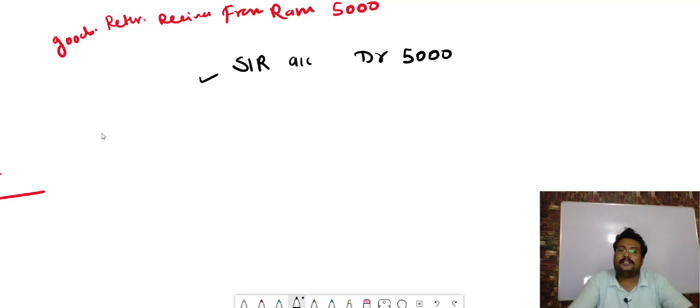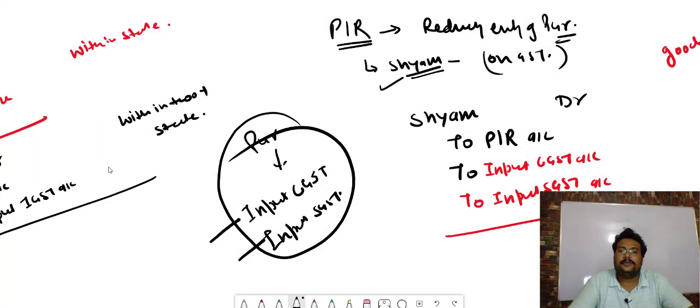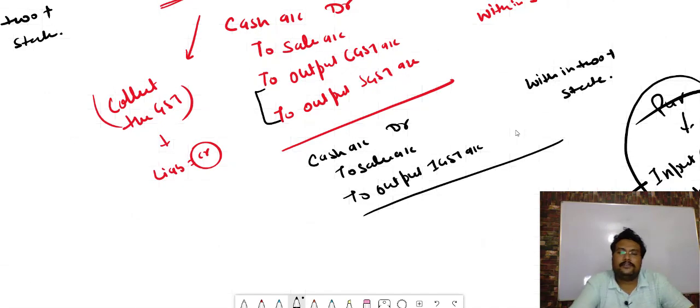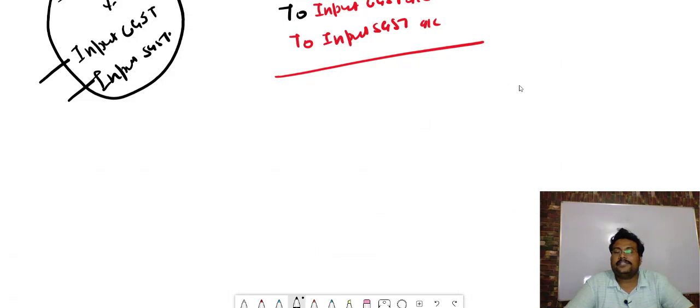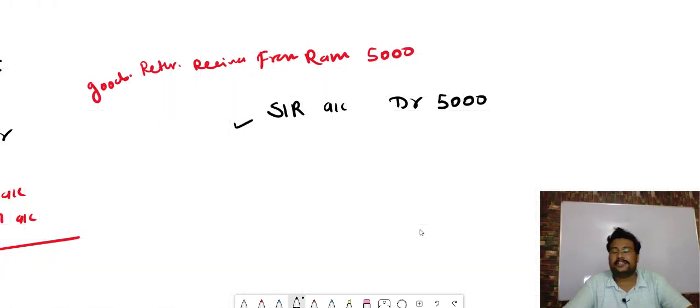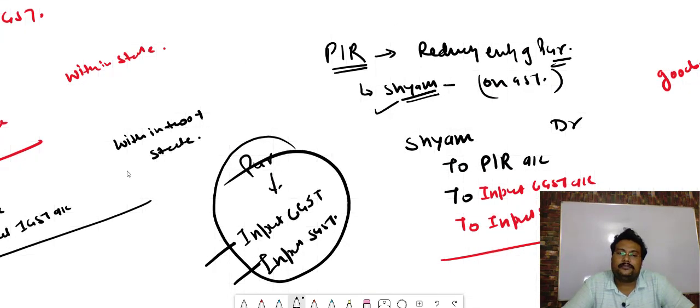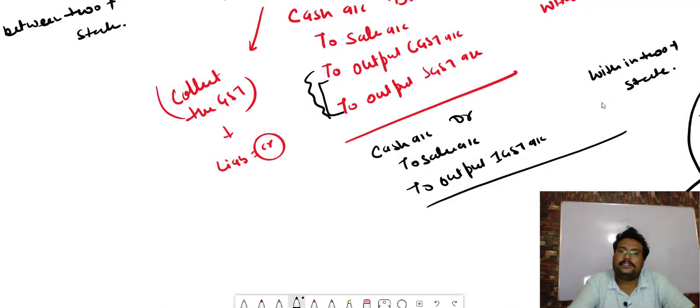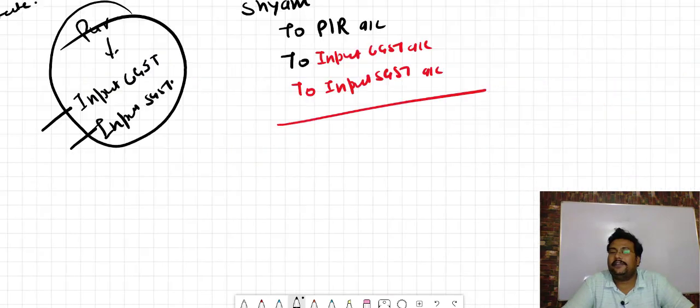Now a very simple thing: sales return account debit 5,000. On the time of sales, GST was credited. So when a sales return happens, we have to close the GST also. And how can we reduce it? Just by passing the opposite entry. On the time of sales, GST was credited, so when sales return is there, it will be debit.